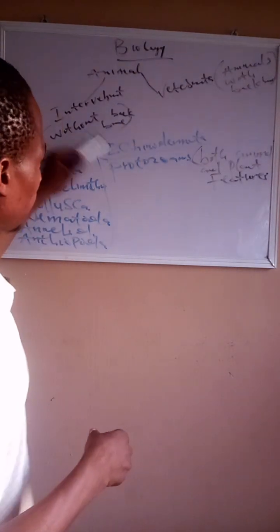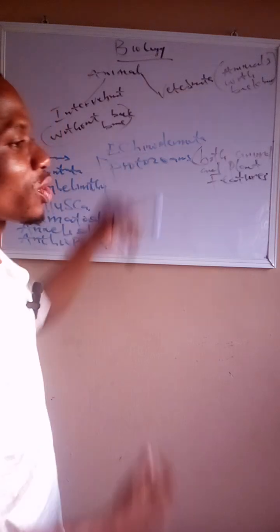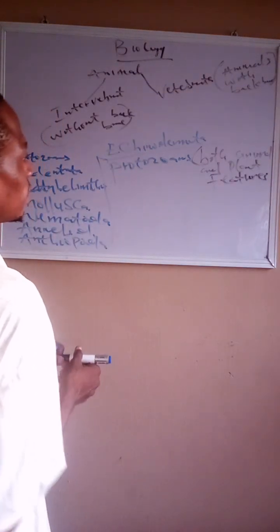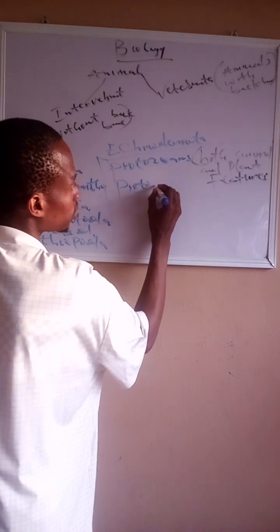The group of invertebrates that possess animal and plant features. That is the reason why the proto comes from